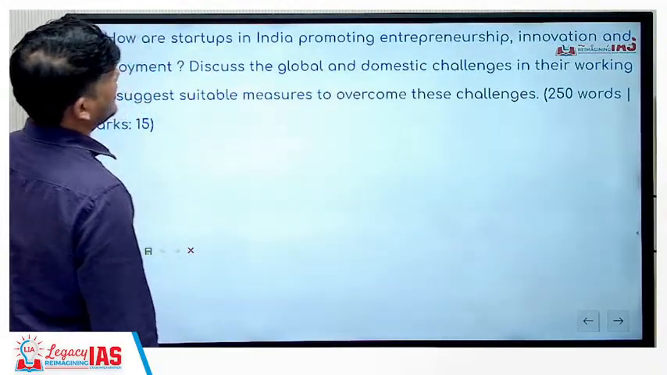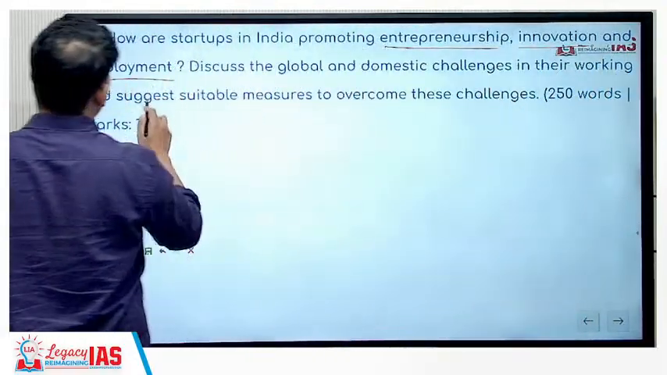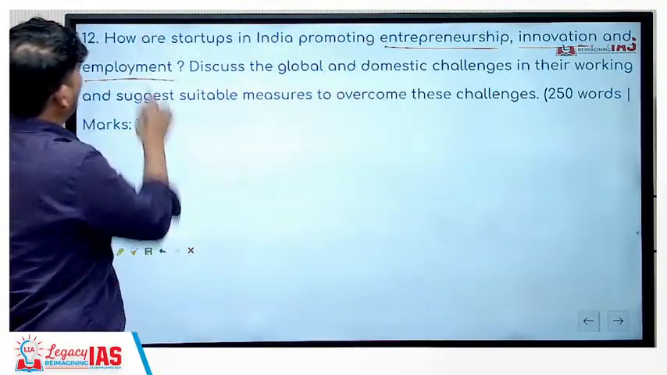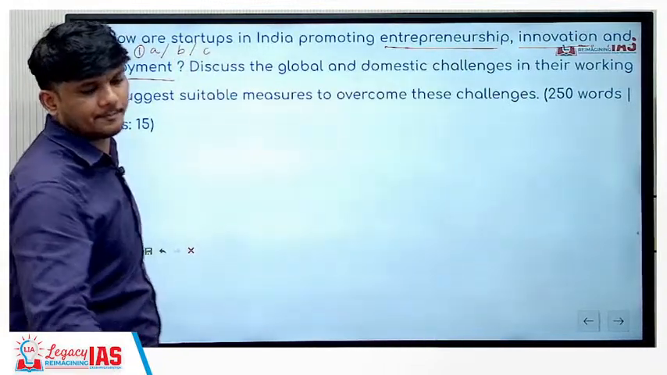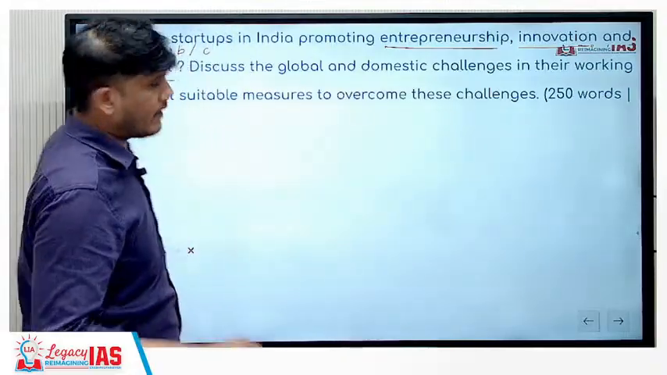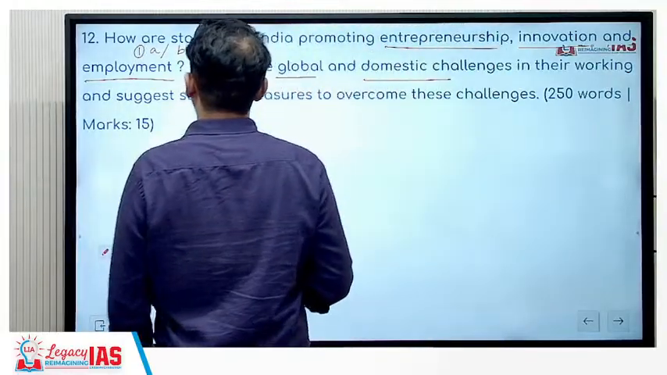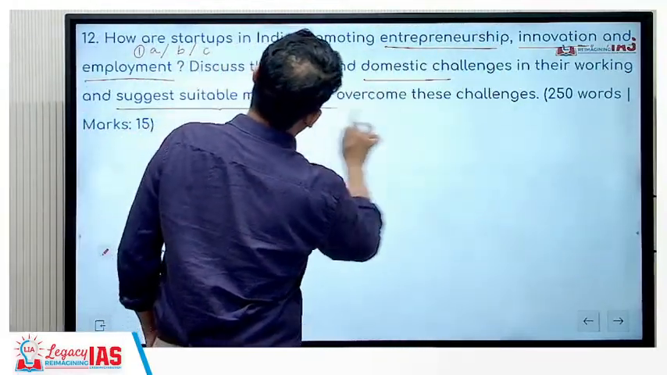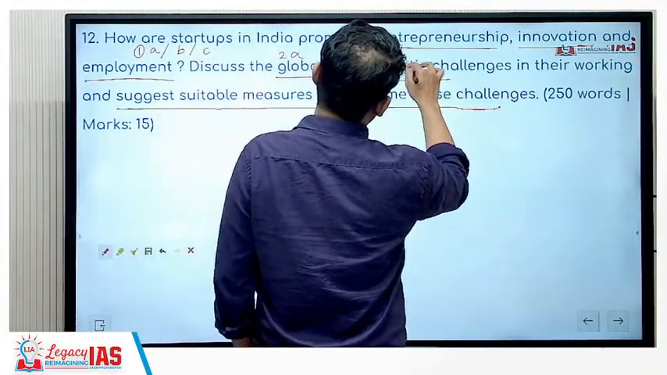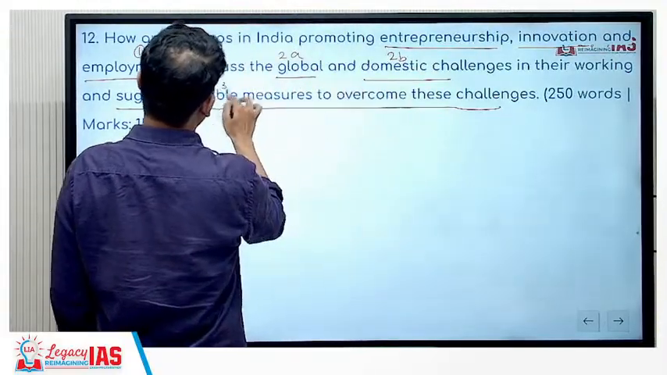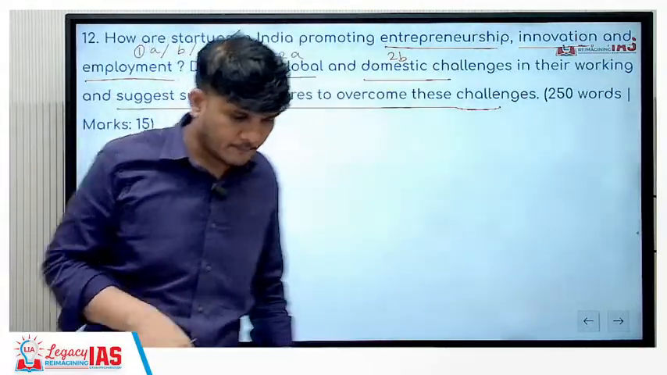How are startups in India promoting entrepreneurship, innovation, and employment? Basically, a couple of points each is what you have to write on how startups are promoting entrepreneurship, innovation, and employment. Then next is, discuss the global and domestic challenges in their working and suggest suitable measures to overcome these challenges. So you have to talk about the global and the domestic challenges, and you have to talk about the solutions as well.